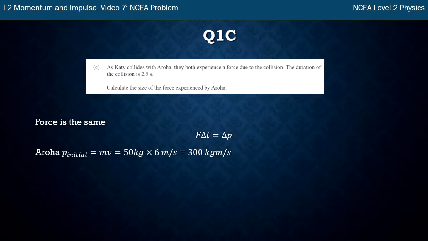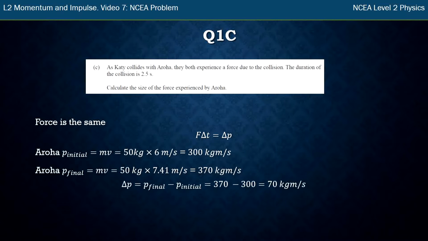So to work out the change of momentum of anything, we just need to work out what its initial and final momentum was. So Aroha, these are the values we started with. She was going 6 meters a second. She's 50 kgs, so we get 300 momentums. And her final, because she's moving off with Katie at 7.41, we can times those two together and we get 370 momentum. So the change in momentum is always just final momentum minus initial. 370 minus 300 is 70 kilograms meters per second, or 70 momentums as I like to call them.